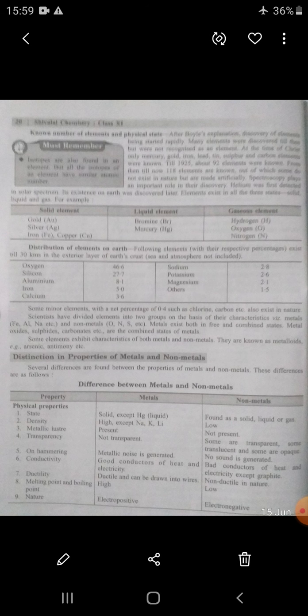When non-metals react with acid, mostly no effective reaction takes place. Chlorine reacts with non-metals and forms gaseous compounds decomposed by water.